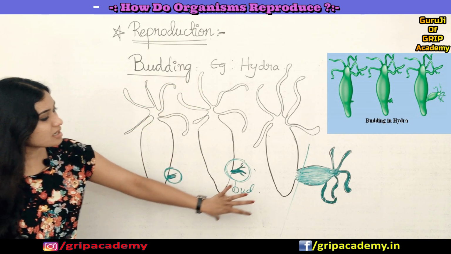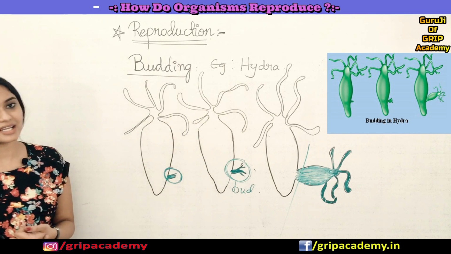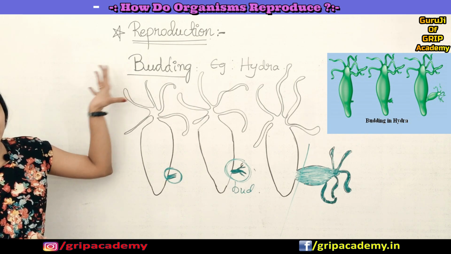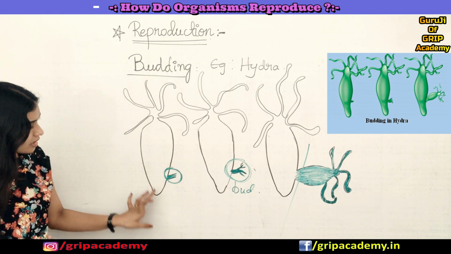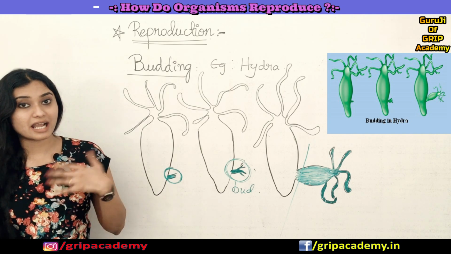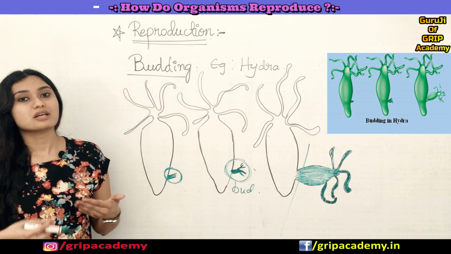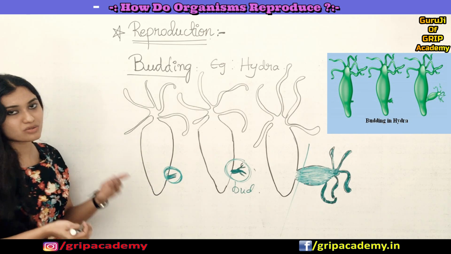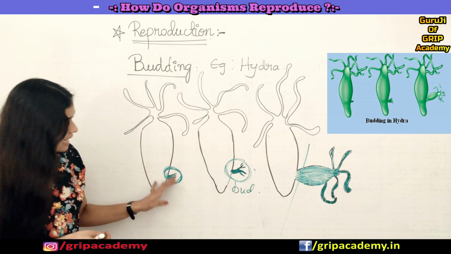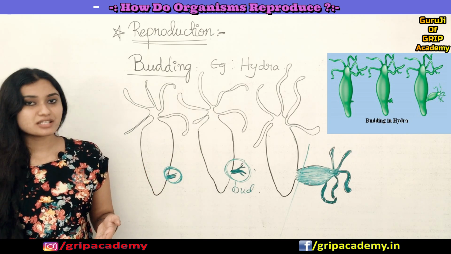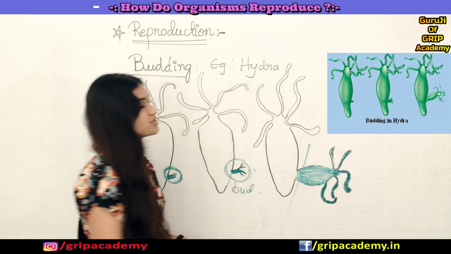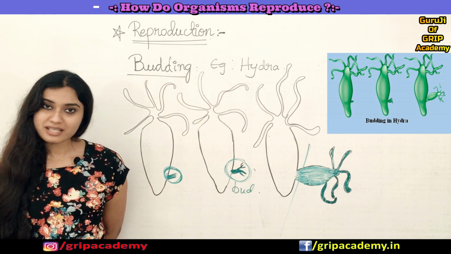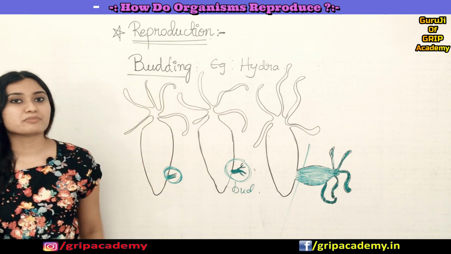The same process happens in a hydra. So this is a hydra, how it looks in a diagram, correct? So you understood, right? Budding is because of the production of buds, and these buds are produced because of cell division at a particular site. At this site there is so much cell division because of which an outgrowth has formed, and that keeps on developing, and when it is fully matured it detaches from the parent body and develops into a new individual. Okay, simple, right? That's all about budding.